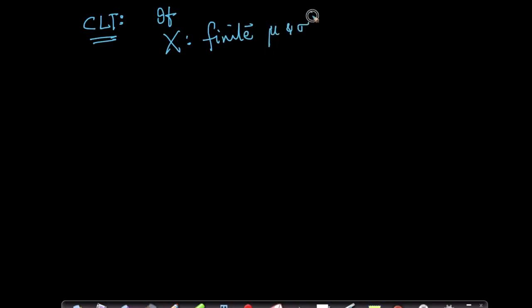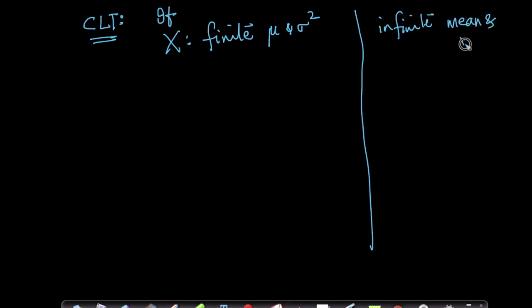and variance. Now you might ask, is it possible for us to have infinite mean and variance? Yes, there are some distributions out there which have infinite means and variances, like Pareto distributions. I'll not go into the details of it.